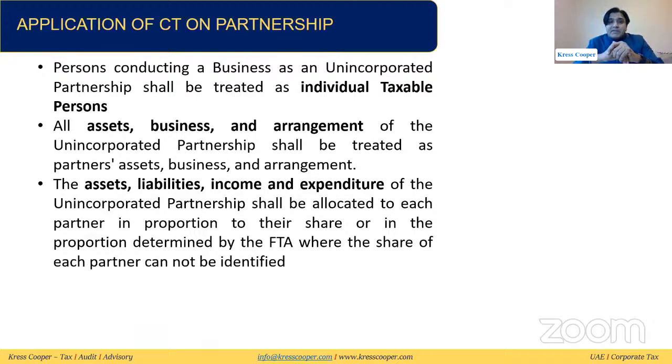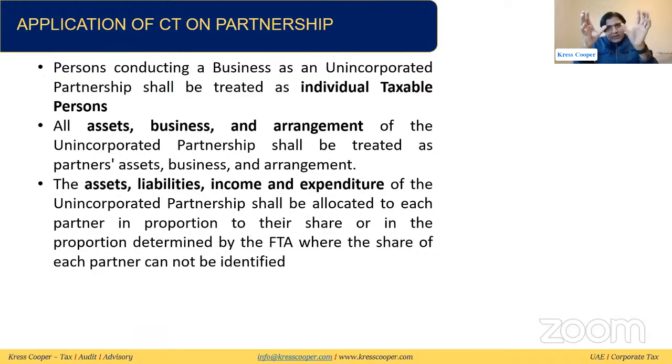All assets, business, and arrangements of the unincorporated partnership shall be treated as partner assets, because whatever an unincorporated partnership is doing, this partnership doesn't have any legal status. So whatever the partnership is doing, it will be treated as being done by the partners, and all assets and liabilities of the partnership will be treated as the assets and liabilities of the partners. All assets, liabilities, income, and expenditure of the unincorporated partnership shall be allocated to each partner in proportion to their share.